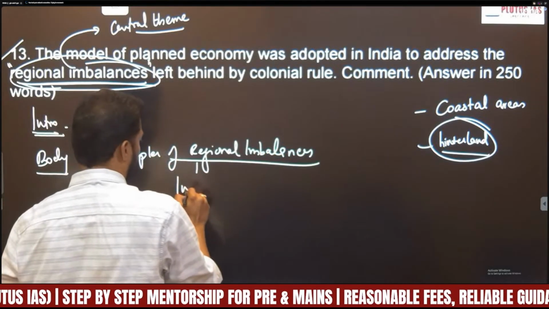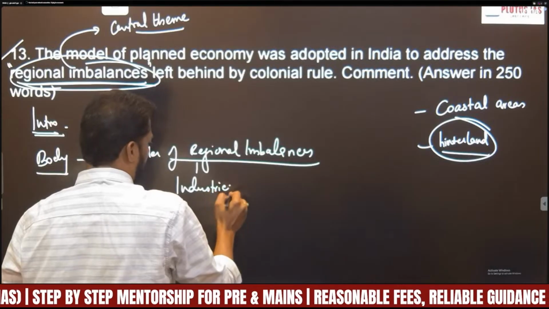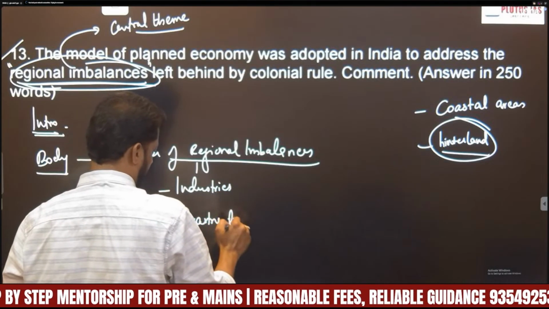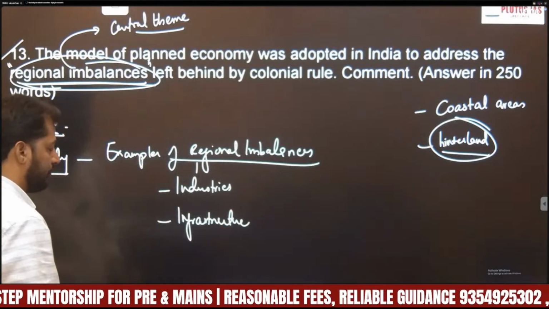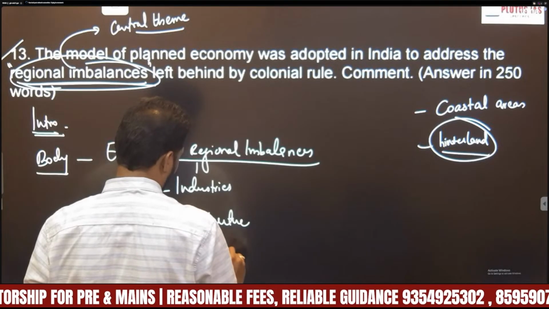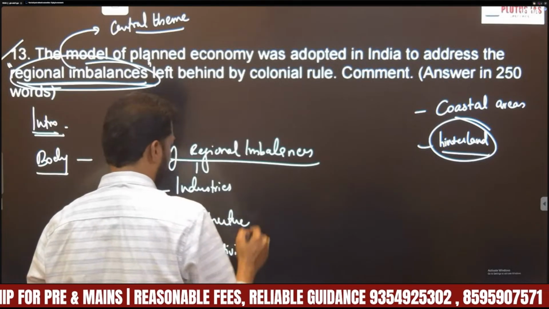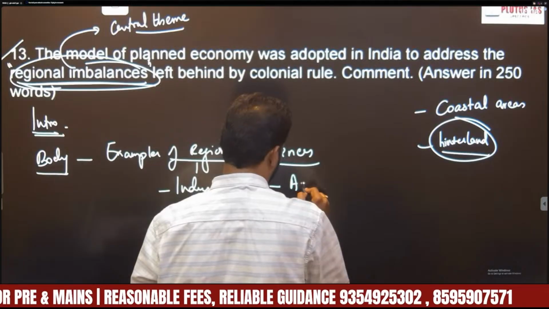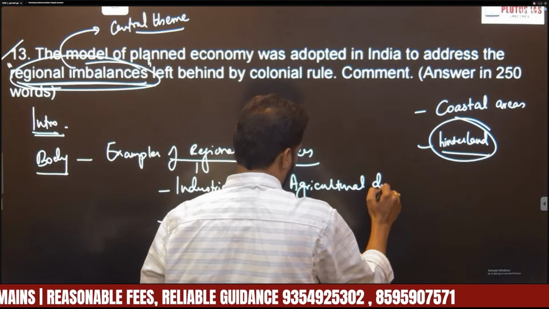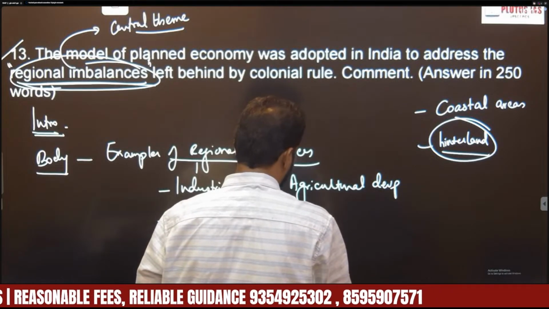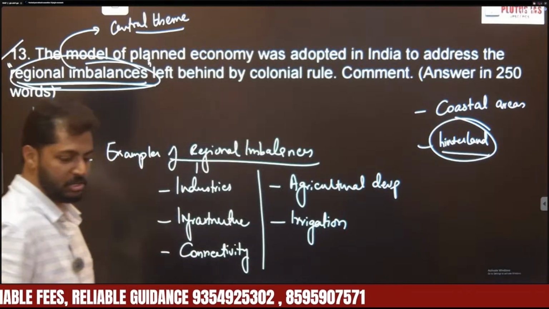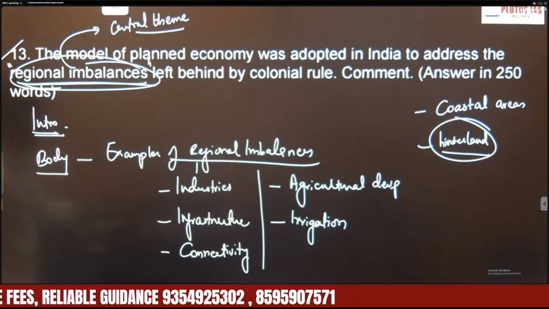Imbalances with respect to industries, infrastructure, connectivity, agriculture development, irrigation, etc.